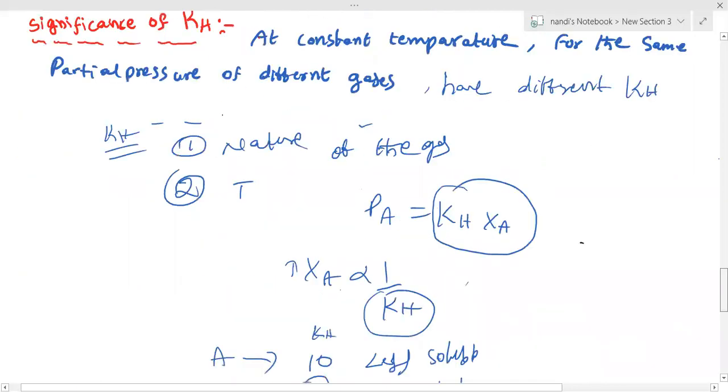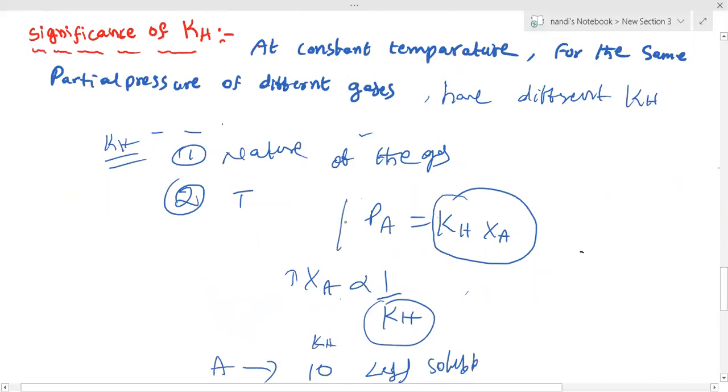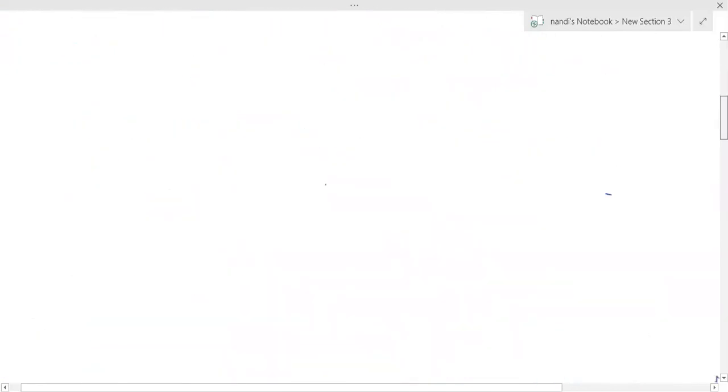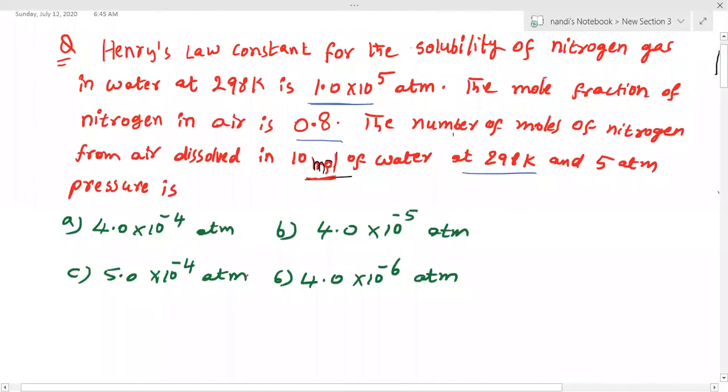So ultimately Henry's law is very simple: the partial pressure of the gas equals Kh into Xa. This is Henry's law. Now by using this Henry's law, you can solve a previous IIT JEE question.